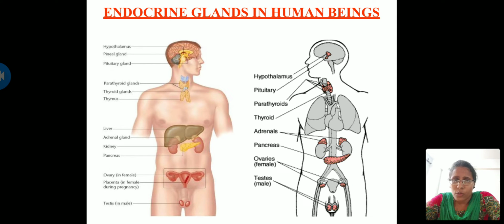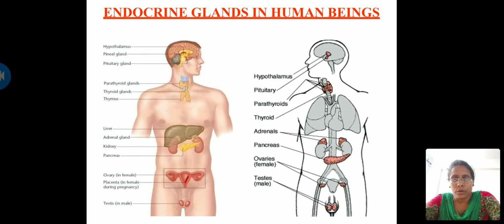What are the hormones that are released? The hypothalamus releases two types of hormones, the releasing hormones and inhibitors. What is the function of the growth hormone? It stimulates the secretions of the pituitary gland. As I told you, there is an interlink between the pituitary gland and the hypothalamus.